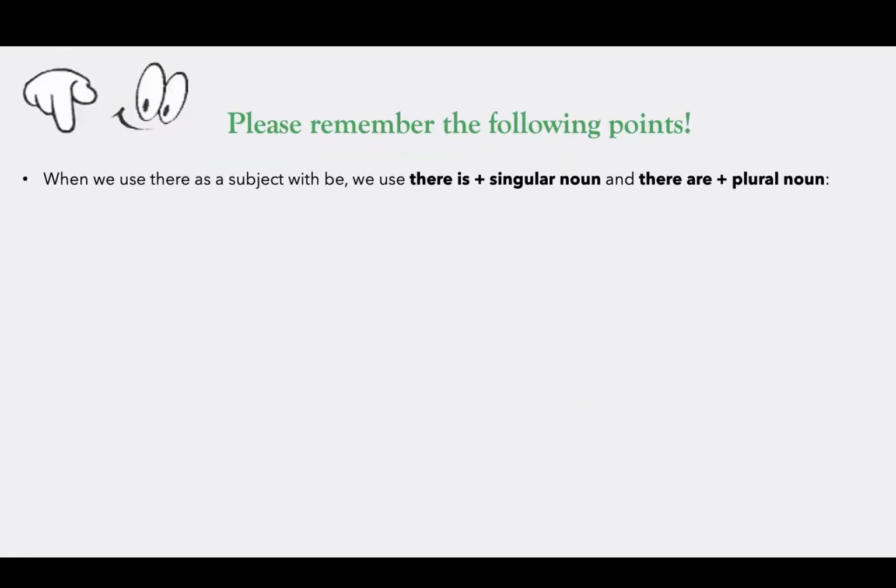When we use there as a subject with be, we use there is plus singular noun or uncountable noun, and there are plus plural noun. And the same applies to there was or there were, or there has or there have. The same thing. After there was, we use an uncountable noun or a singular countable noun. After there were, we use a plural noun. After there has, we use a singular noun or uncountable noun. After there have, we use a plural noun.